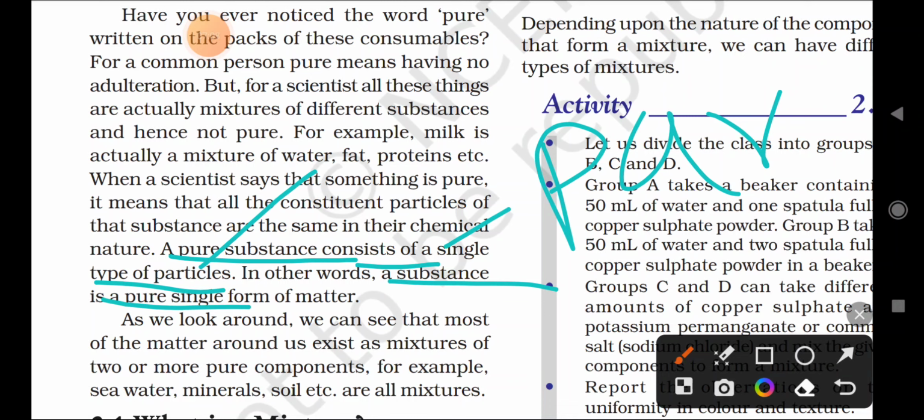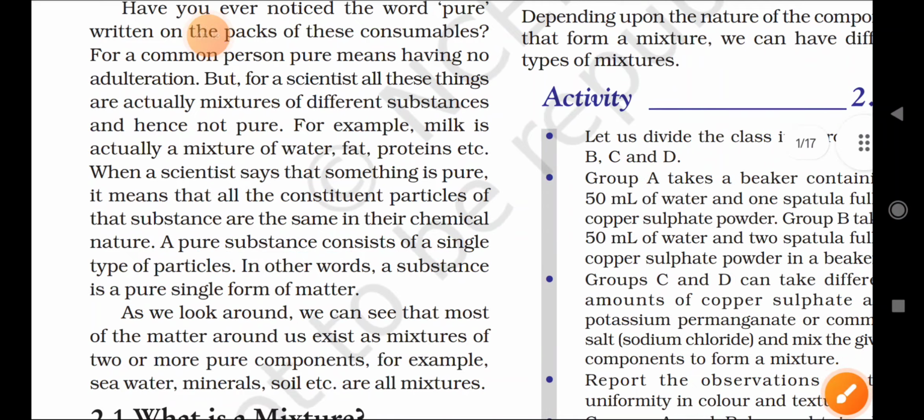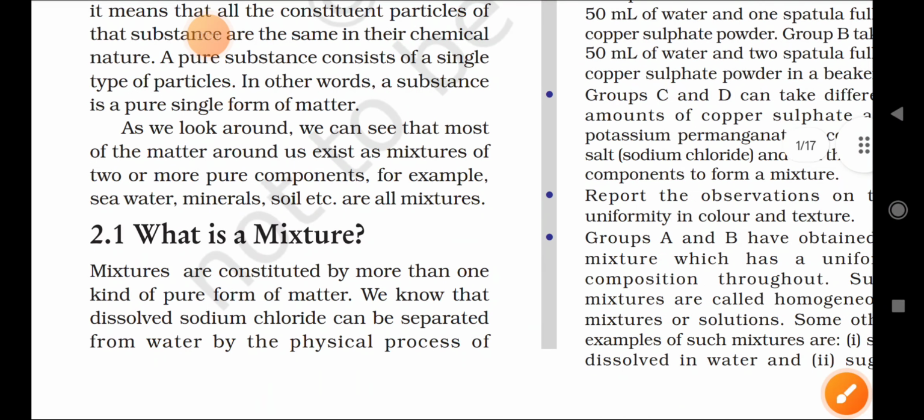What is a pure substance? It is a pure single form of matter. In other words, a substance consisting of a single type of particles. This is the simple definition of a pure substance.